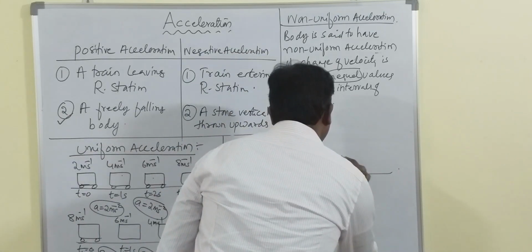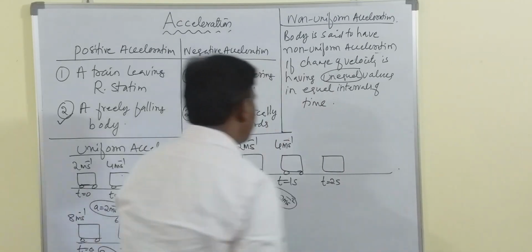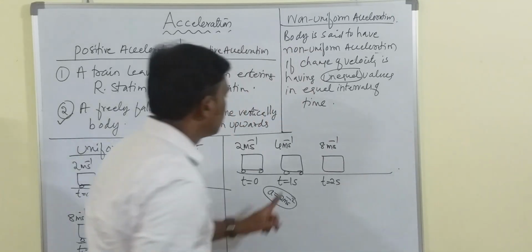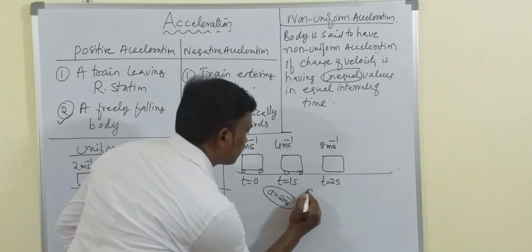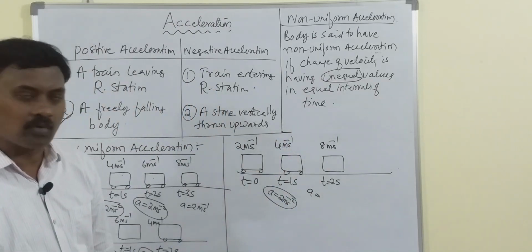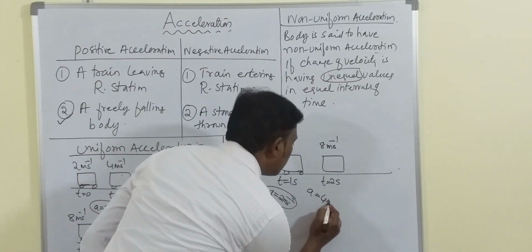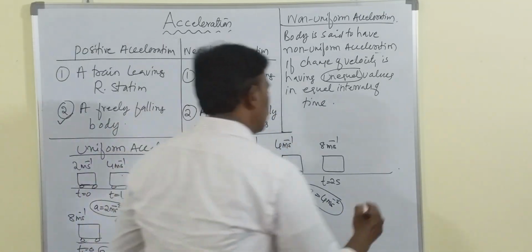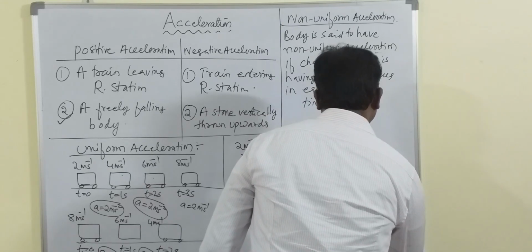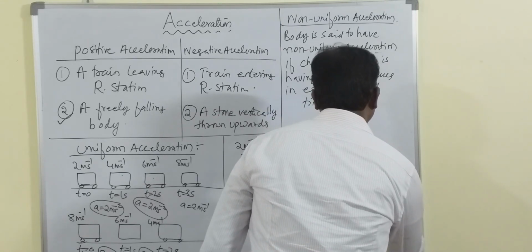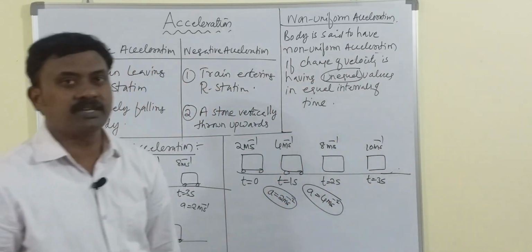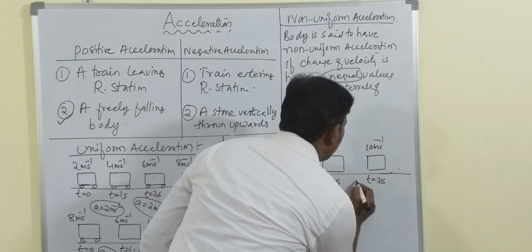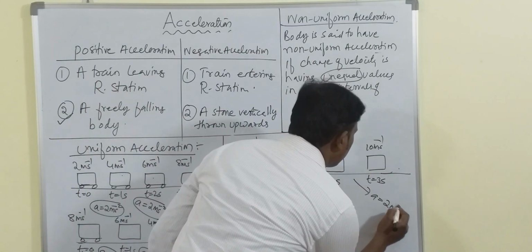Now when t is equal to 2 seconds, it is 8 meter per second. What is the acceleration here? 8 minus 4, 4 by 1, 4 meter per second squared. And again here it may be 10 meter per second.